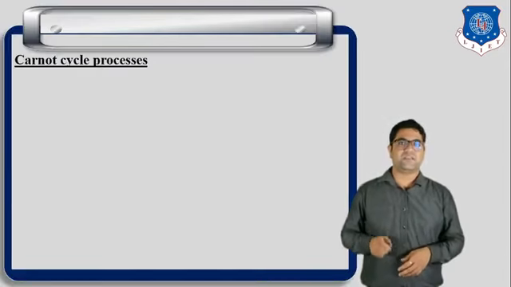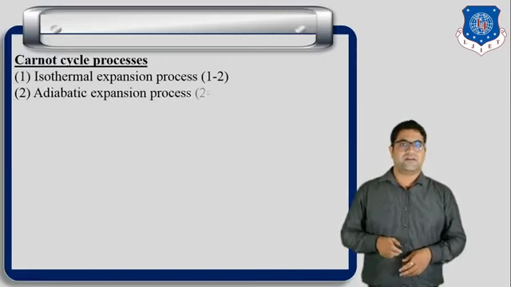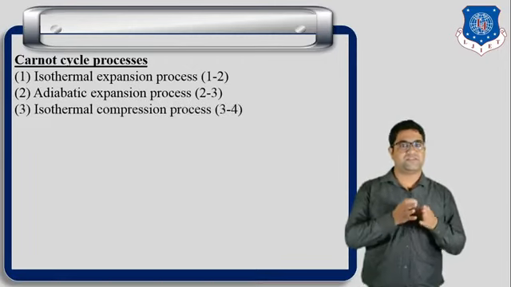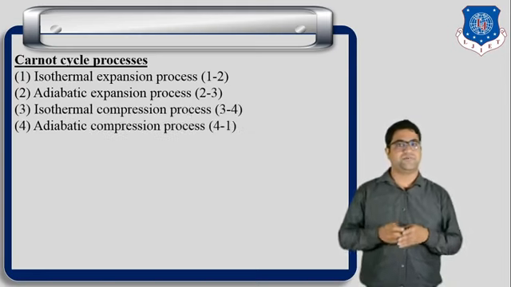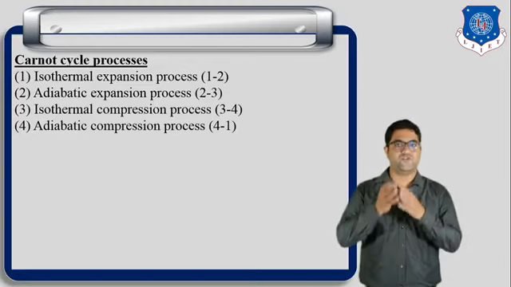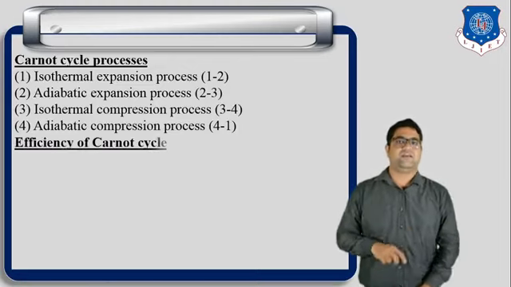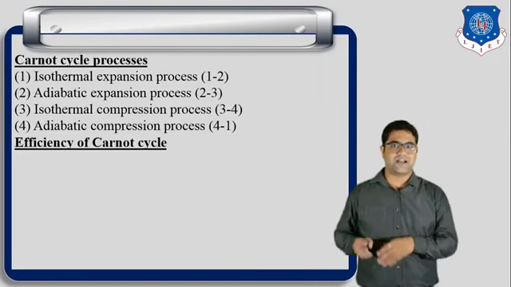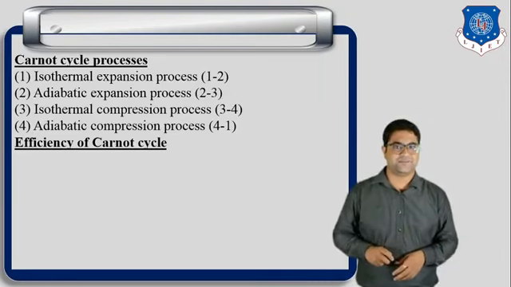So now let us recap the 4 processes: isothermal expansion, process 1 to 2; adiabatic expansion, process 2 to 3; isothermal compression, process 3 to 4; and adiabatic compression, process 4 to 1. Now let us discuss the efficiency of the Carnot cycle. So let us start.